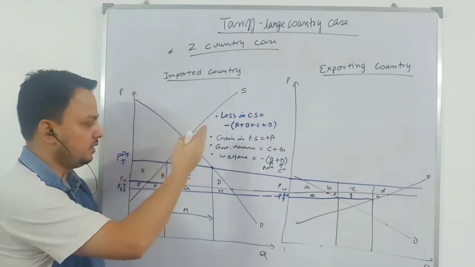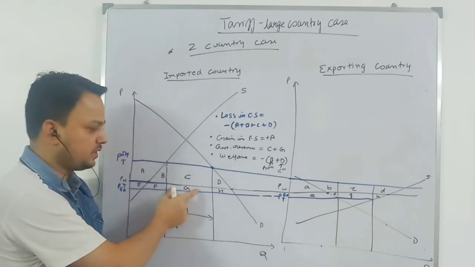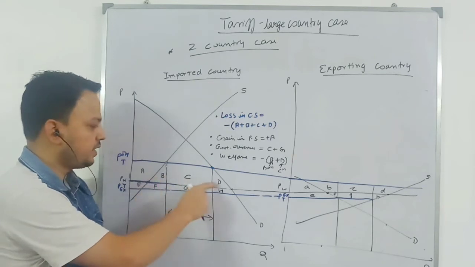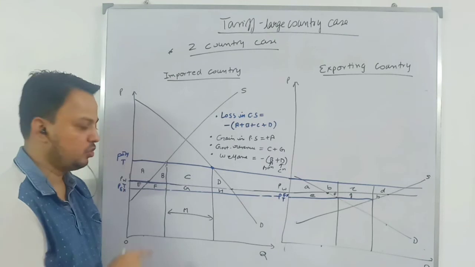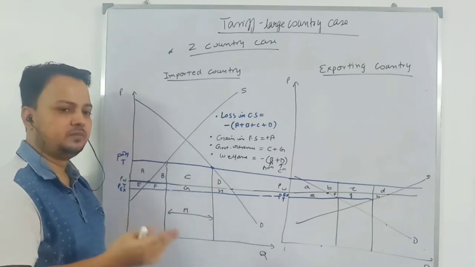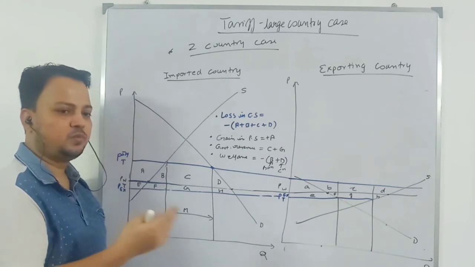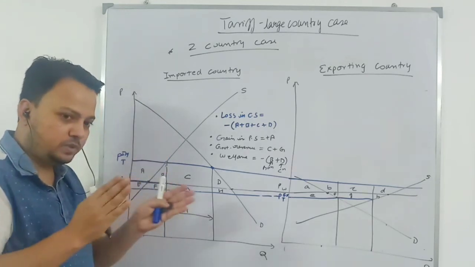If you have demand and supply conditions such that this rectangle, the terms of trade gain, is more than these two triangle losses, efficiency loss in production and efficiency loss in consumption, then we can say that imposition of a tariff improves welfare for the large country. But both are separate aspects.